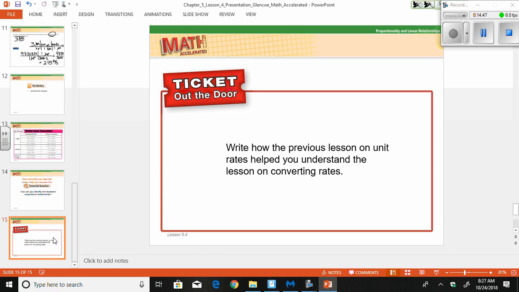A good question here at the end is write how the previous lesson on unit rates helped you understand the lesson on converting rates. First, you have to know what rates are before you can convert them.